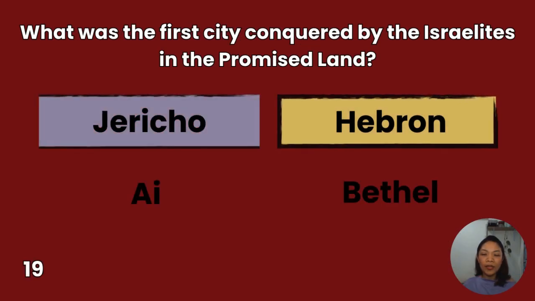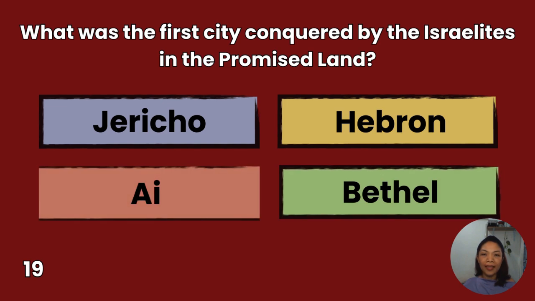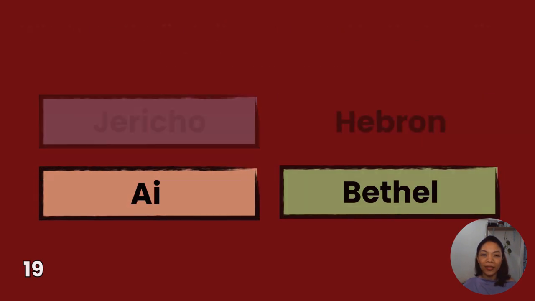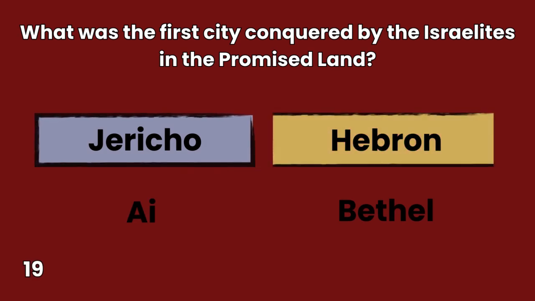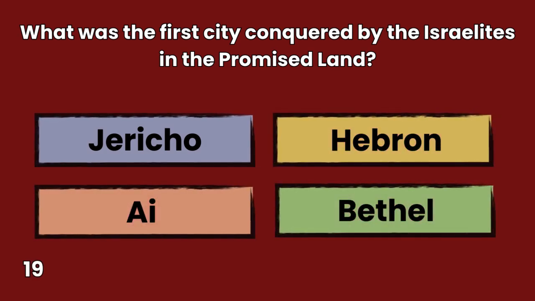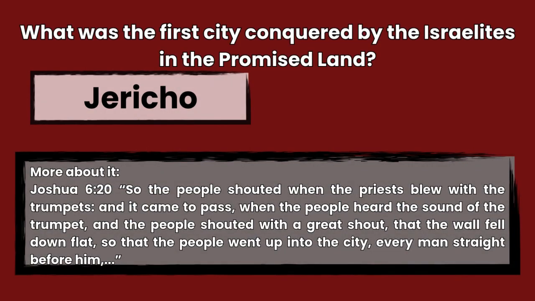19. What was the first city conquered by the Israelites in the Promised Land? Jericho, Ai, Hebron, Bethel. You have 10 seconds to answer. The answer is Jericho, Joshua 6:20. So the people shouted when the priest blew with the trumpets. And it came to pass, when the people heard the sound of the trumpet, and the people shouted with a great shout, that the wall fell down flat, so that the people went up into the city, every man straight before him.